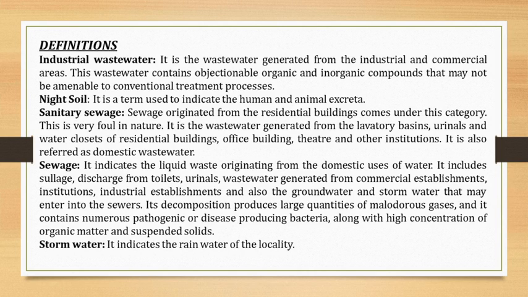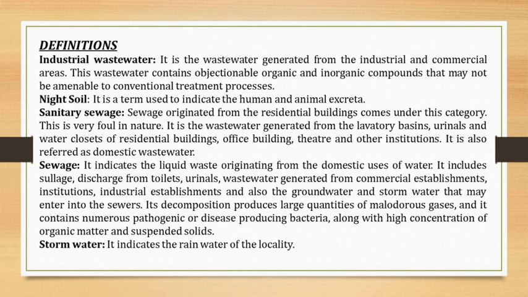Industrial wastewater is nothing but the wastewater generated from industries. Due to industrial processes like the manufacturing process and operation process, each and every stage produces wastewater, which is called industrial wastewater, or you can say industrial sewage. Different types of industries like distillery, dairy, paper and pulp, and textile industries are the sources of industrial wastewater. Next term is night soil.